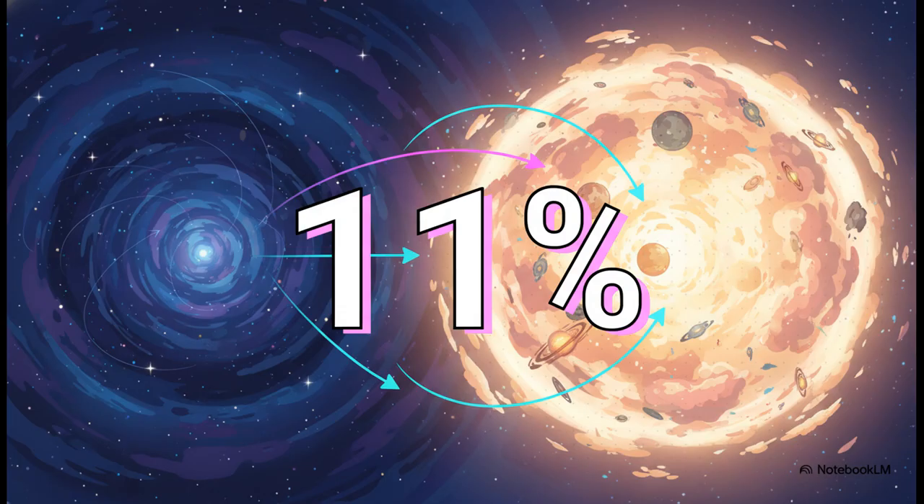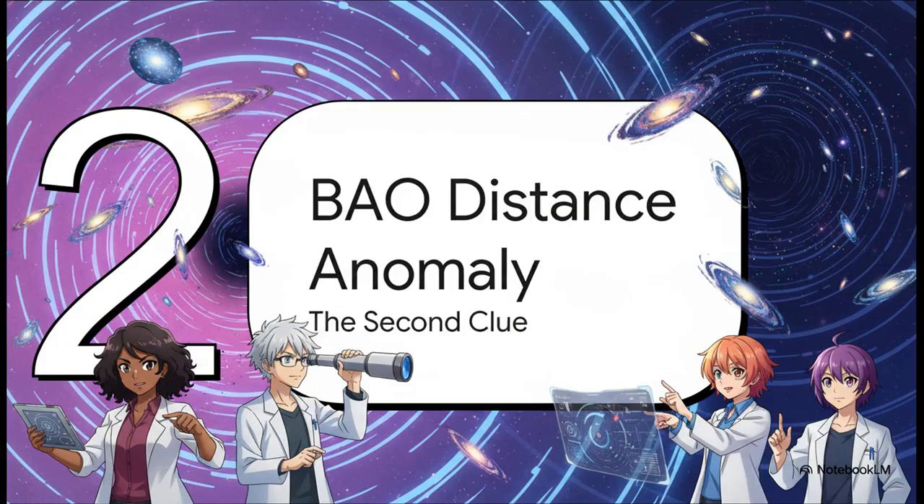Based on the observed underdensity of the KBC void, physicists have calculated that these outward velocities and gravitational shifts should inflate our local expansion measurements by roughly 11%. And honestly, what is absolutely brilliant about this is that an 11% inflation perfectly bridges the gap in the Hubble tension. The universe itself isn't expanding too fast. Our local bubble is just expanding faster than the rest of the cosmos. Moving on to Section 2, the Bayo distance anomaly, the second clue.